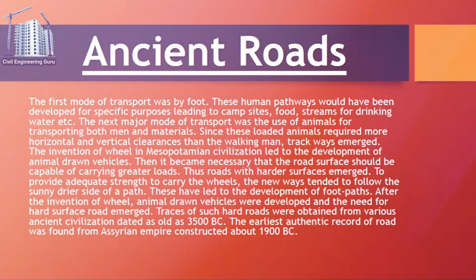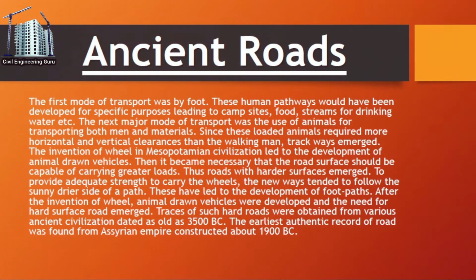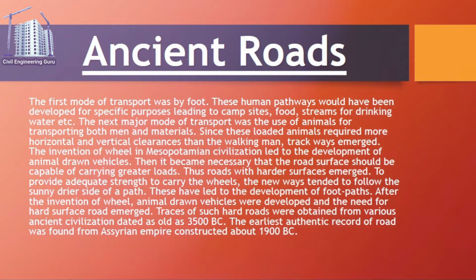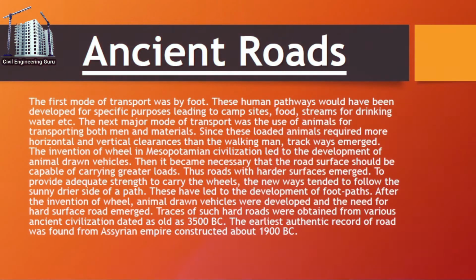The first mode of transport was by foot. These human pathways would have been developed for specific purposes, leading to campsites, food, streams for drinking water, etc. The next major mode of transport was the use of animals for transporting both men and materials. Since these loaded animals required more horizontal and vertical clearances than the walking man, trackways emerged. The invention of the wheel in Mesopotamian civilization led to the development of animal-drawn vehicles.